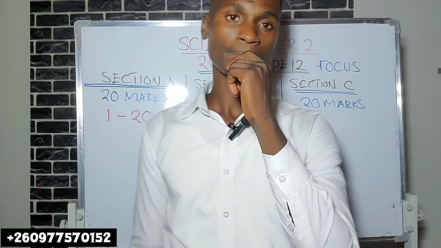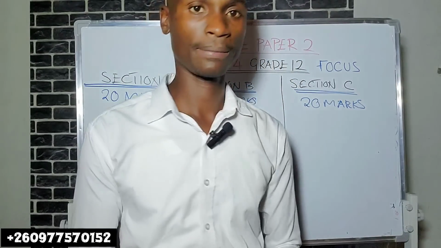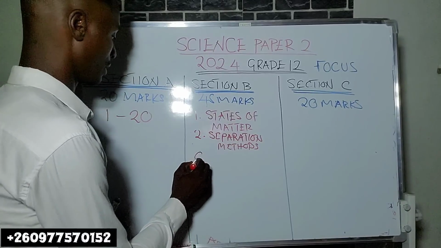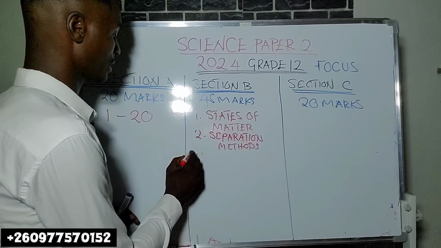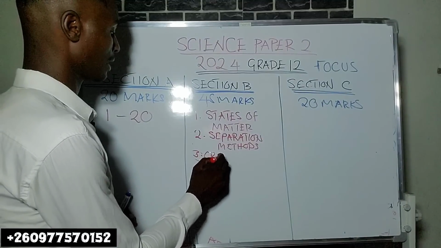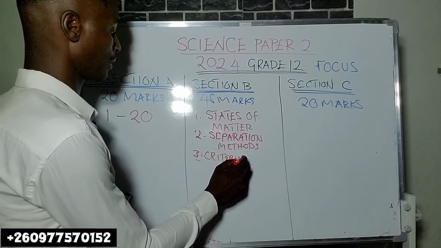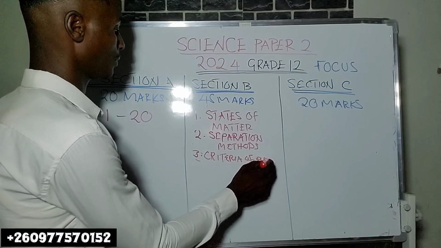Listen. The other thing is number 3. These are ingredient topics, criteria of purity.